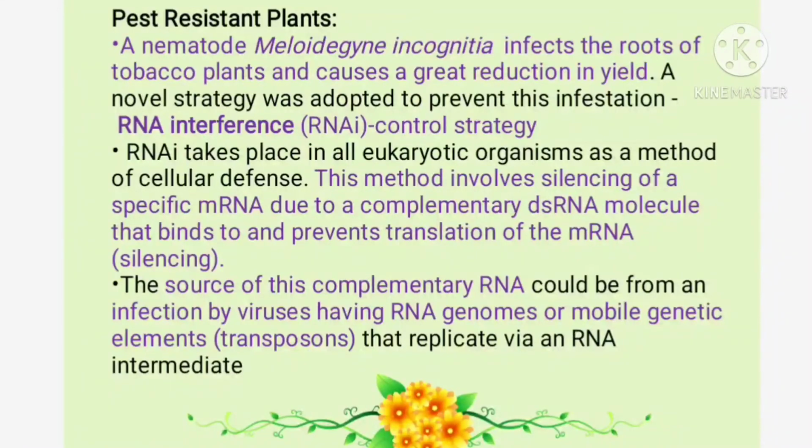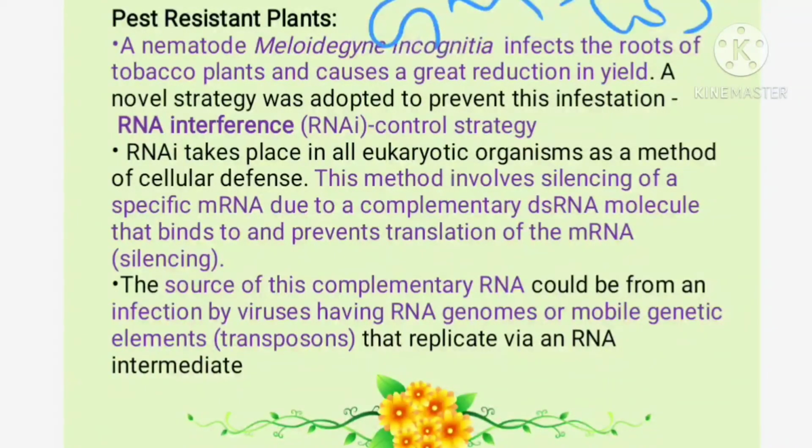Okay students, so let us discuss what is given in the book, line by line. If you read on, you will understand what it is. Now moving on to the pest resistant plants which we have discussed, we are going to produce GM tobacco, isn't it? So for producing this GM tobacco, what are we going to do?